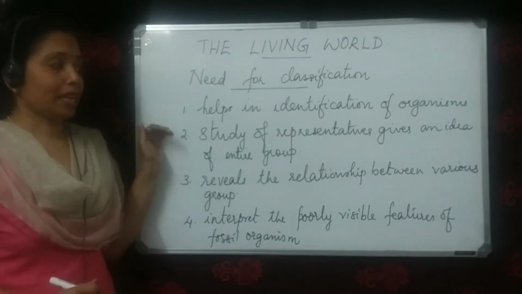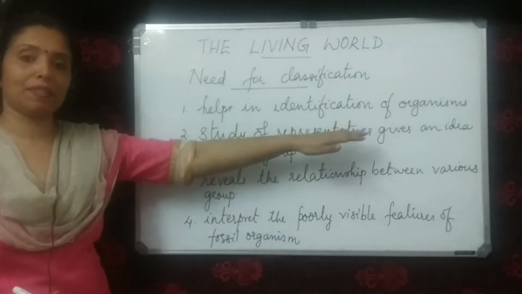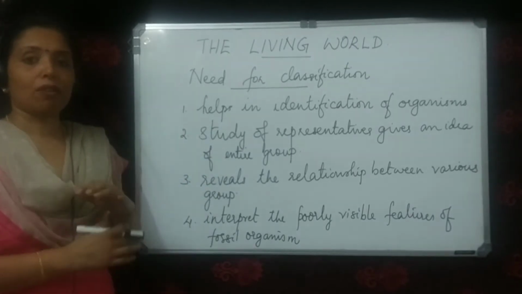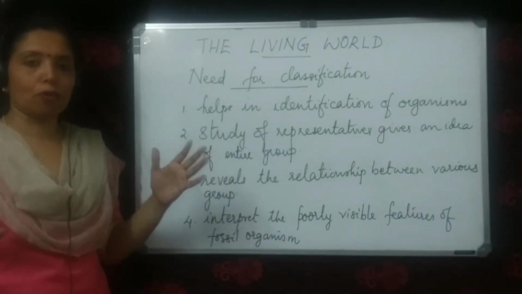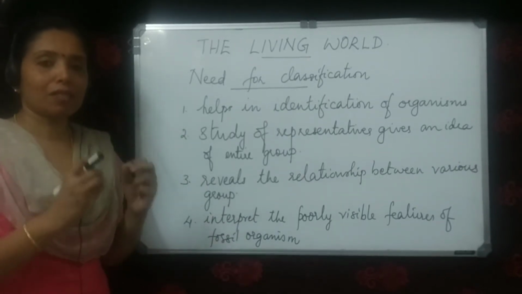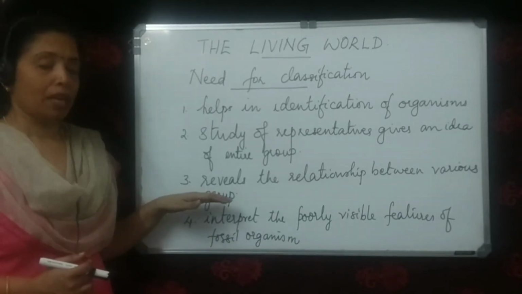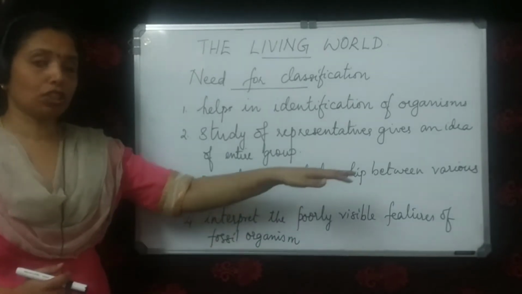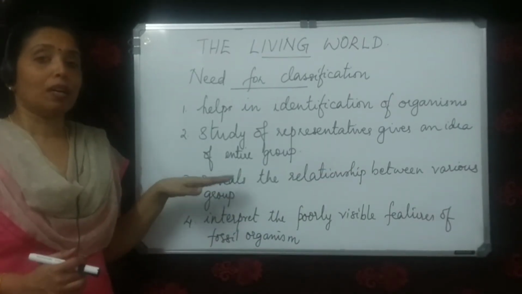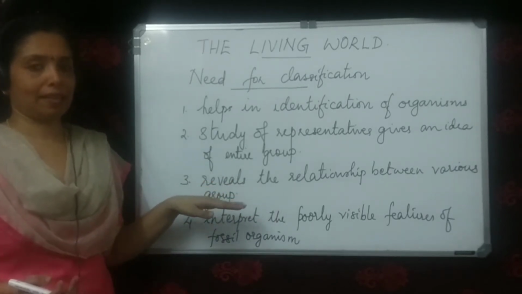Number 2, studying representatives of a group gives an idea of the entire group. That means we don't study all the organisms present in a group to get an idea of the whole group. We take representatives of the group and study them to get an idea of the entire group. Number 3, it reveals the relationship between various groups. Classification helps to understand the relationship between various groups of organisms.